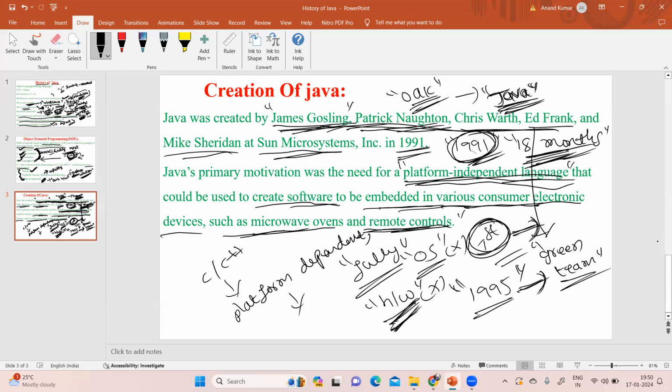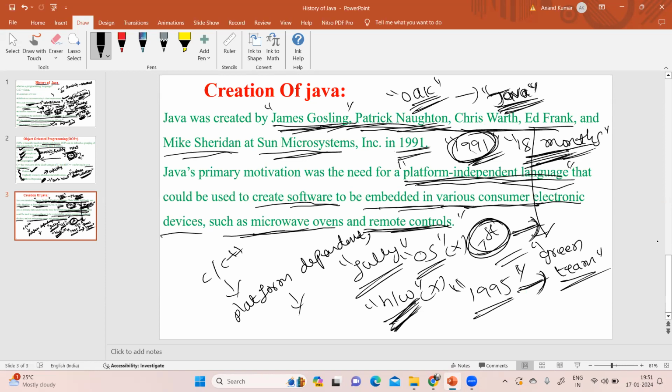So what is the first high level programming language introduced in the market? C was introduced in the 1970s. To overcome the limitations of C, C++ was introduced with some object-oriented principles.